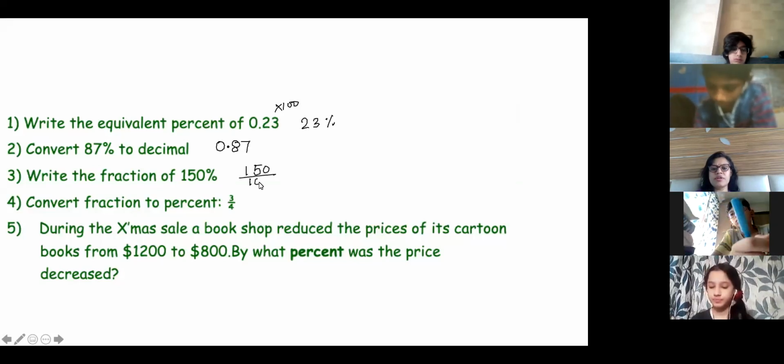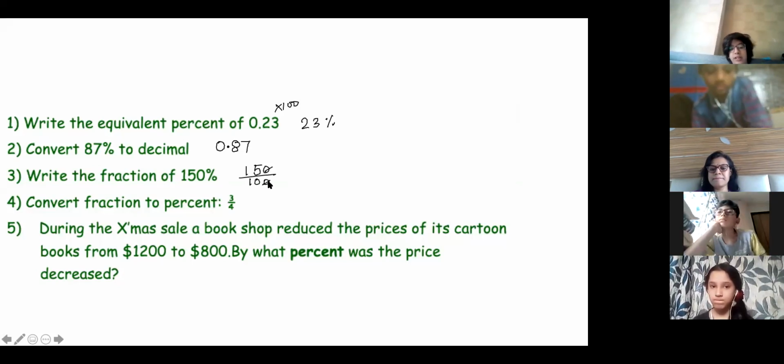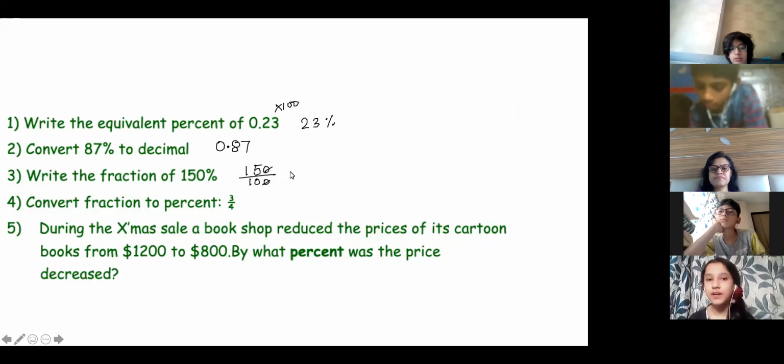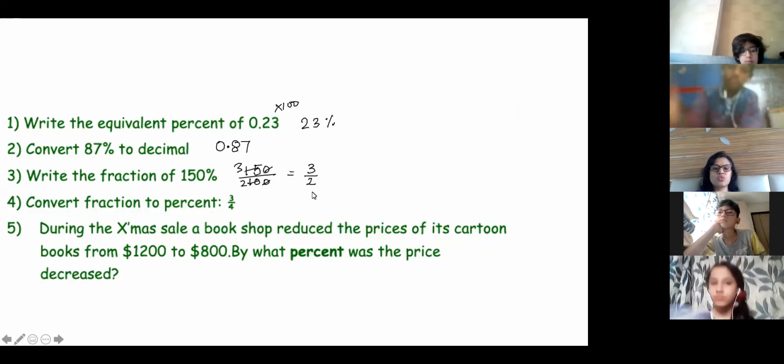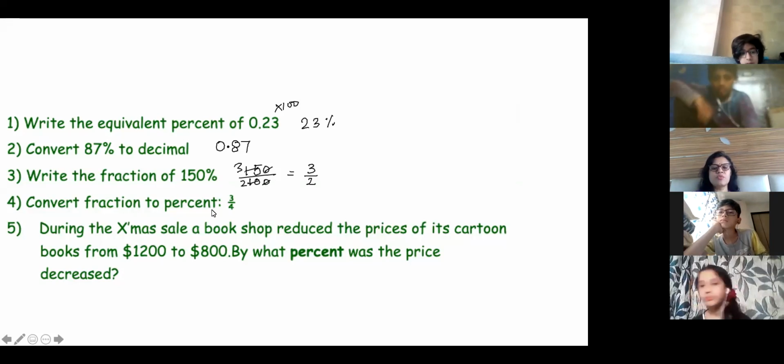Write the fraction of 150%. 150 upon 100. Who will do the lowest form? Cancel the zeros directly. Ma'am, we have to write 3 upon 2? Yes, 3 upon 2. Yes, write it down. 3 by 2. Okay. Convert fraction to percent.